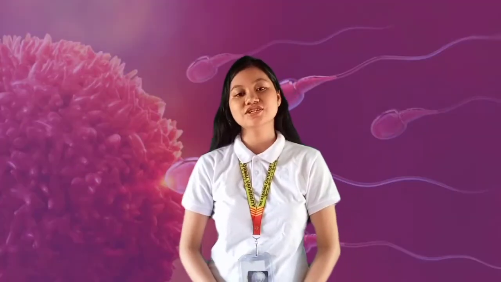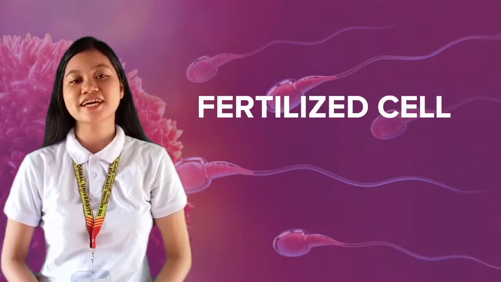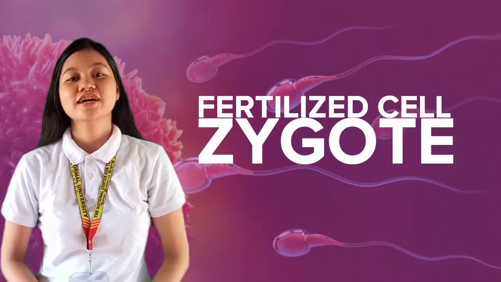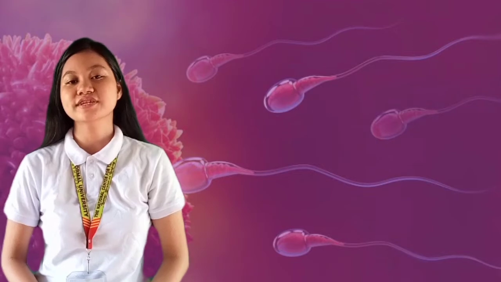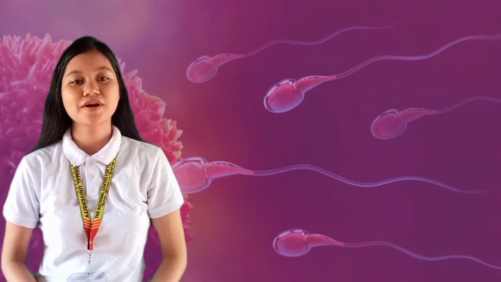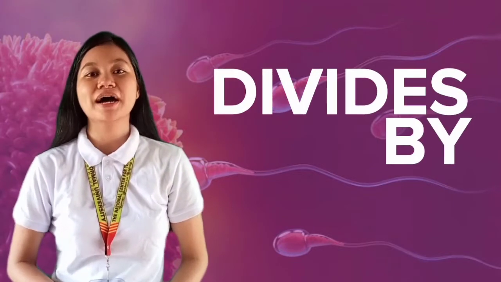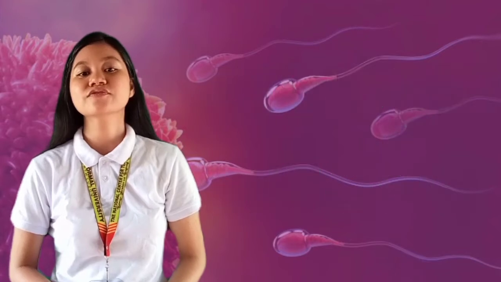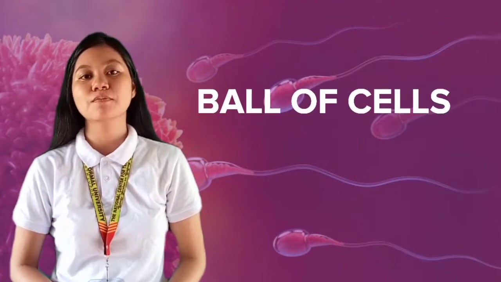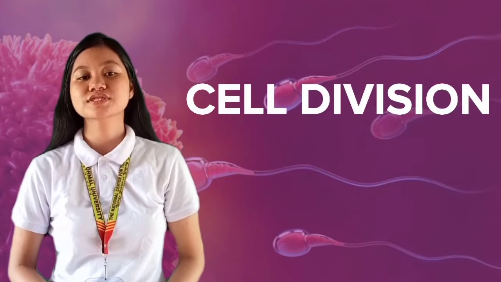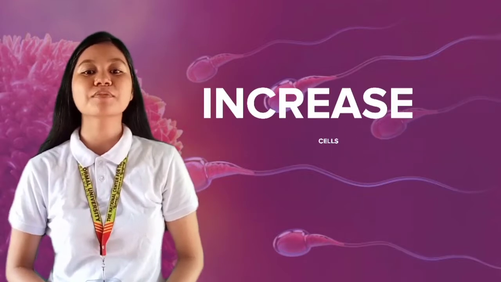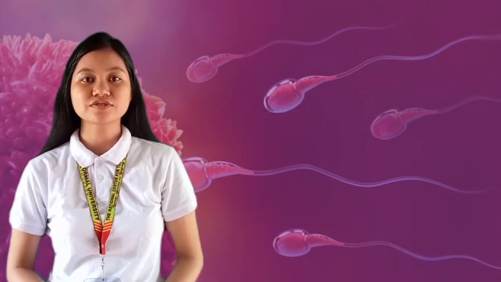So how does fertilization take place in humans? Fertilization happens when a sperm cell successfully meets an egg cell in the fallopian tube. Once fertilization takes place, this newly fertilized cell is called a zygote. The zygote spends the next few days traveling down the fallopian tube. As it travels, it divides by mitosis several times to form a ball of cells called a morula. The cell divisions, which are called cleavage, increase the number of cells but not their overall size.